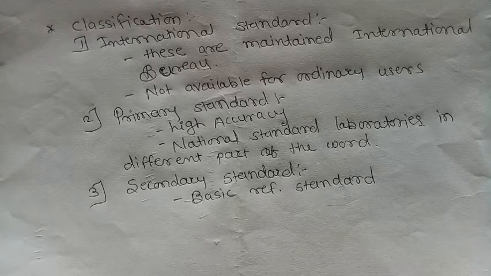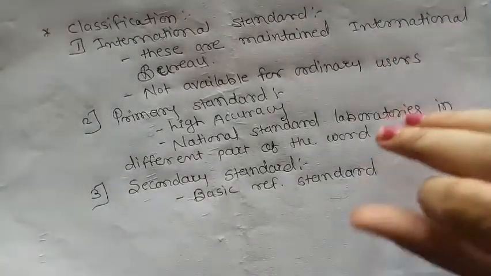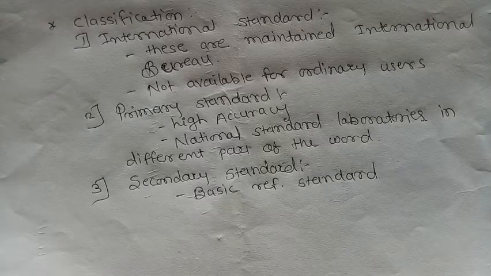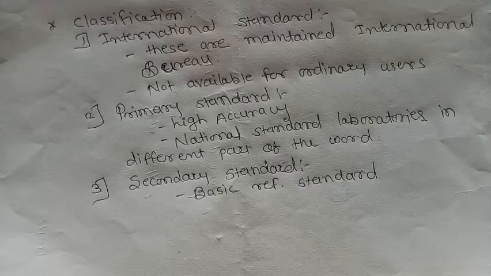The responsibility for the maintenance and calibration of these standards lies with the particular industry involved. International standards are maintained by the International Bureau, primary standards by the national standard laboratories, and for secondary standards the maintenance responsibility depends on the particular industry involved.